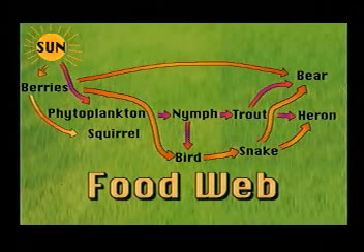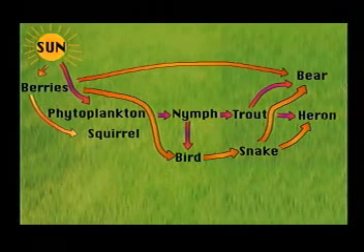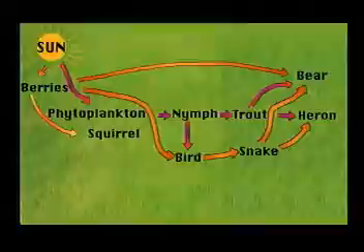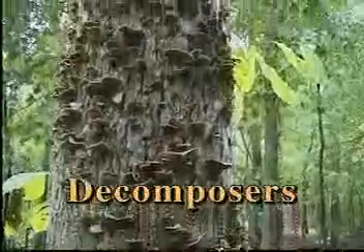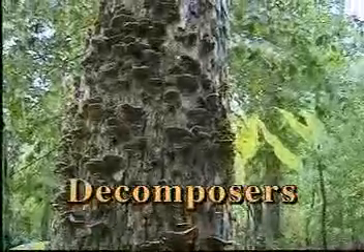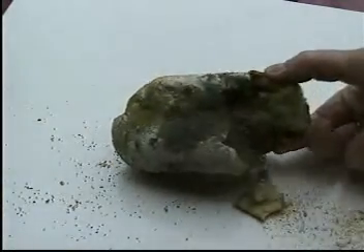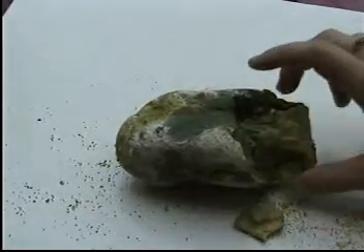A food web is a much more realistic representation of what actually occurs in nature and represents many intermeshed food chains. Another very important player in food webs are decomposers. Decomposers consist of fungi, worms, bacteria, molds, and any creature which helps break down dead organisms. They are constantly at work, as is this mold on a piece of bread.